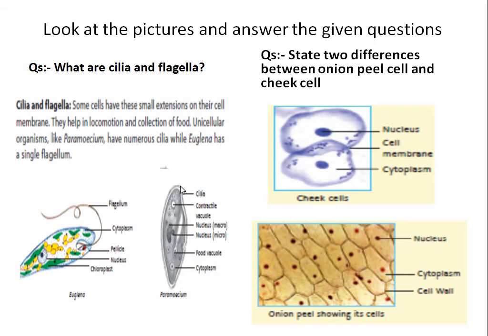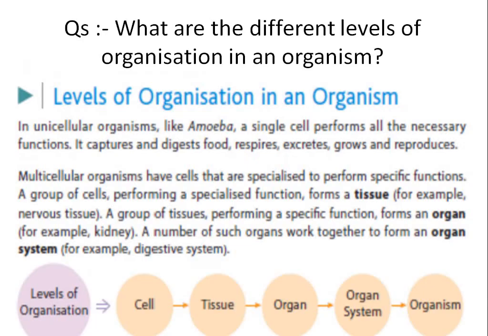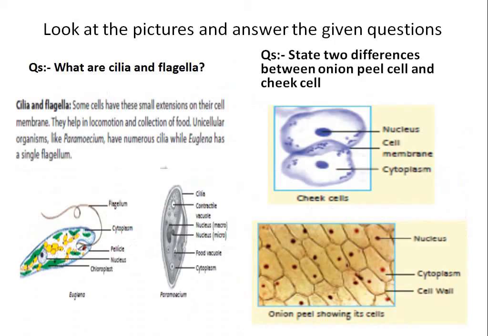Actually not hair, but such small structures on the cell surface, on the surface of the cell membrane. See, cilia. The cilia also help the organism in movement.